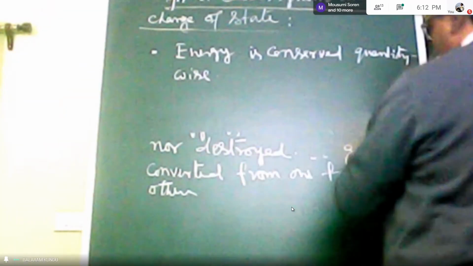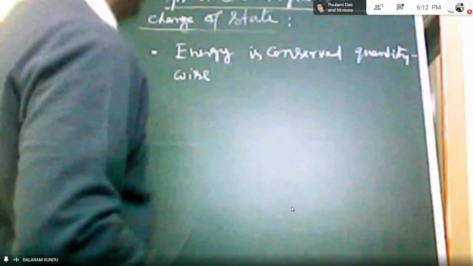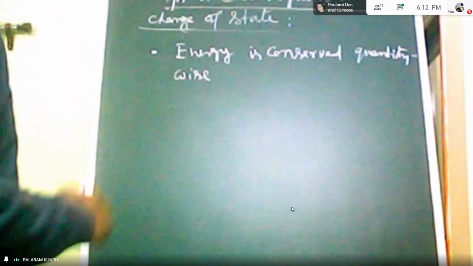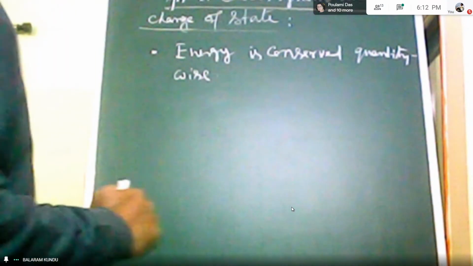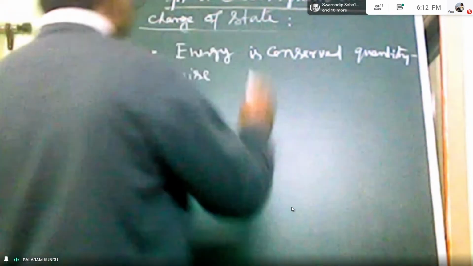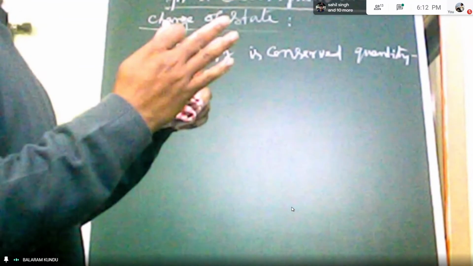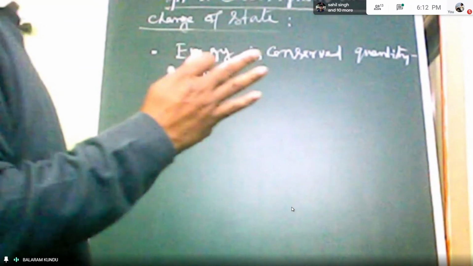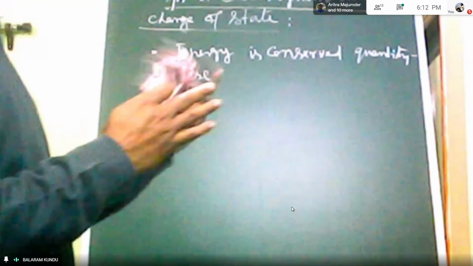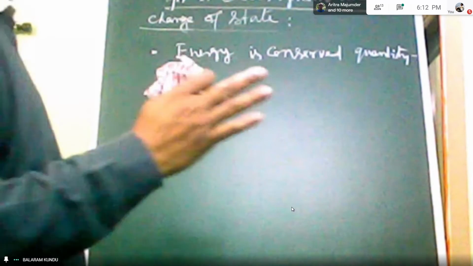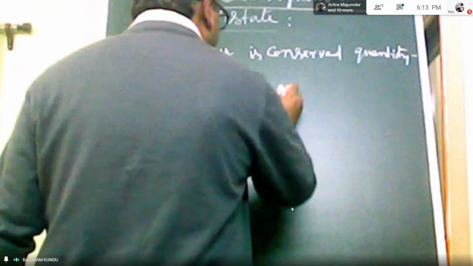To elaborate this, we can consider a system. In your previous course, that is in HS, you know these things, but I just want to explain here. If we consider a system and energy is added to the system, what will happen? For that, I want to draw a system here.